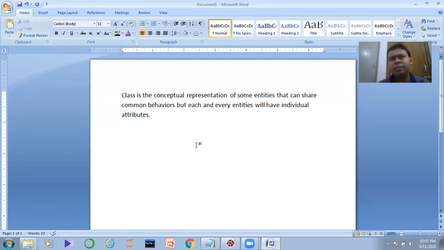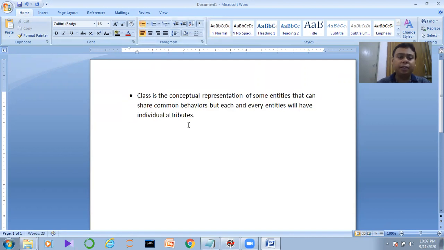Now let's understand this particular thing: in this particular category we have certain behaviors present, and all the behaviors are shareable among all the objects. Now if I want to define the class by another definition, what can we say?